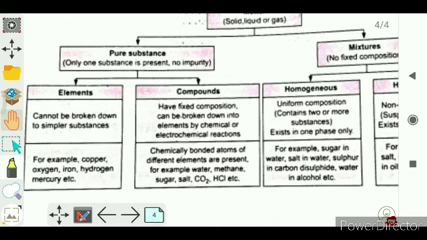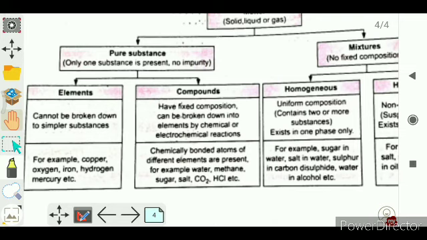It means the molecules of elements are made up of the same kind of atoms. When we talk about oxygen, its molecule is made up of two oxygen atoms.